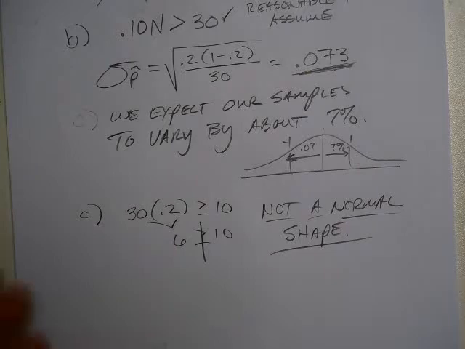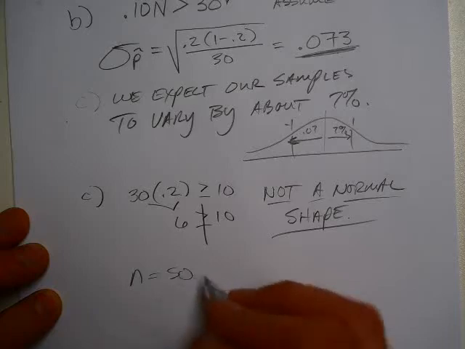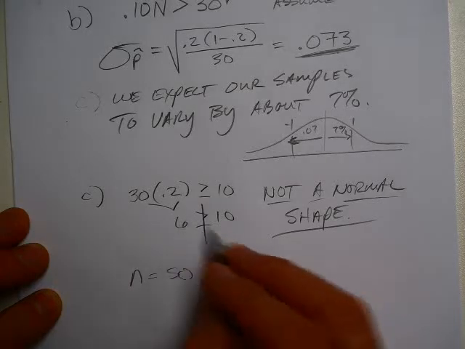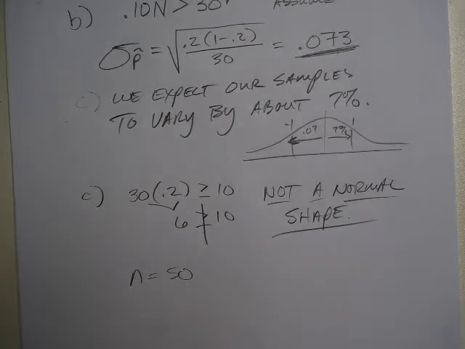Yeah. So this isn't part of the question, but if n equals 50, then this would check, and we'd have a normal situation. But your population would have to be 500, not 300, right? You'd have to make sure that you have enough Skittles to make that true as well. So, yeah, if the size was 50, we'd meet that normal guideline.